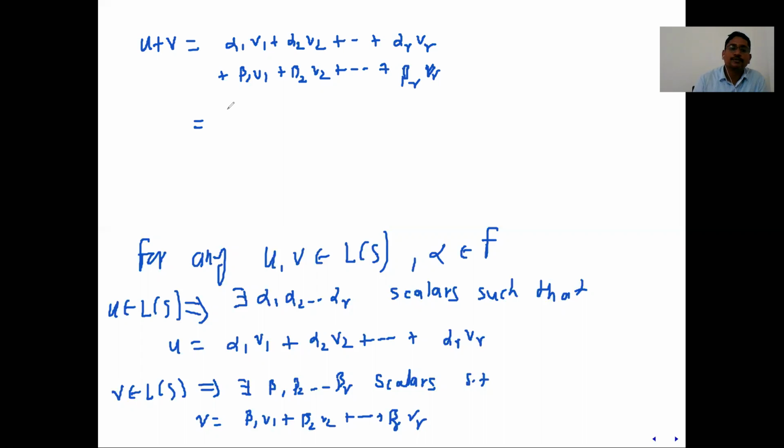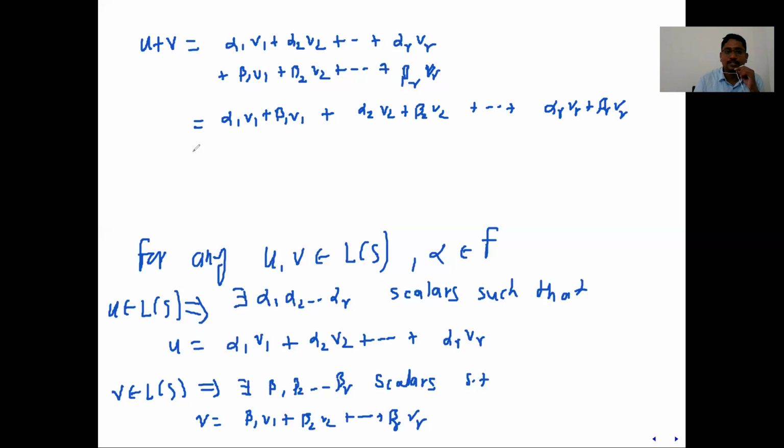So by summing up with the same coefficients, since vector addition is commutative, and you can distribute vector addition as well as scalar addition when it comes to scalar multiplication, these two terms can be combined: alpha 1 v1 plus beta 1 v1, you combine v1, alpha 2 v2 plus beta 2 v2, and the last term alpha r vr plus beta r vr.